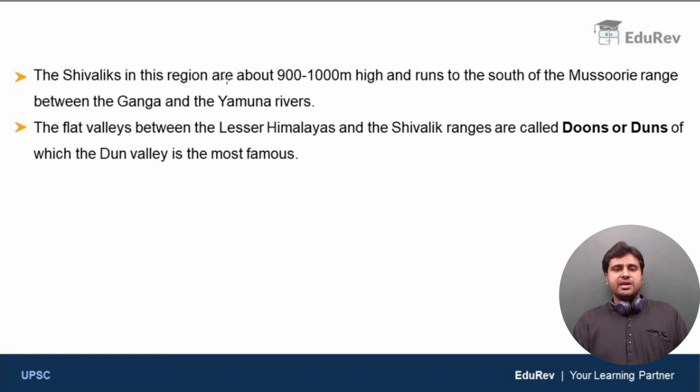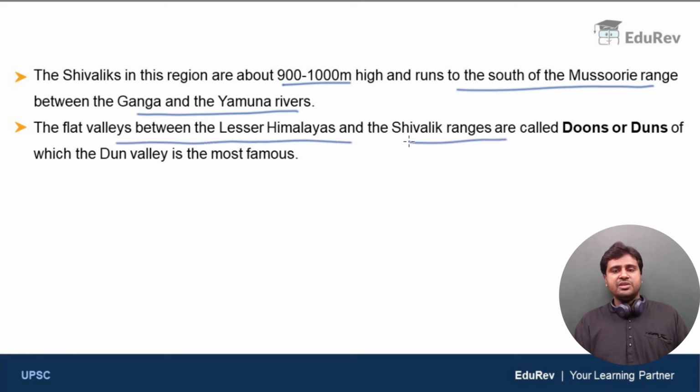The Shivaliks in this region are about 900 to 1000 meter high. And there is one thing we need to keep in mind here. The Shivaliks run to the south of Mussoorie range between Ganga and Yamuna rivers. Clear? Now, the flat valleys between the lesser Himalayas and the Shivalik ranges are called dunes or duns, of which the Dun Valley is the most famous.